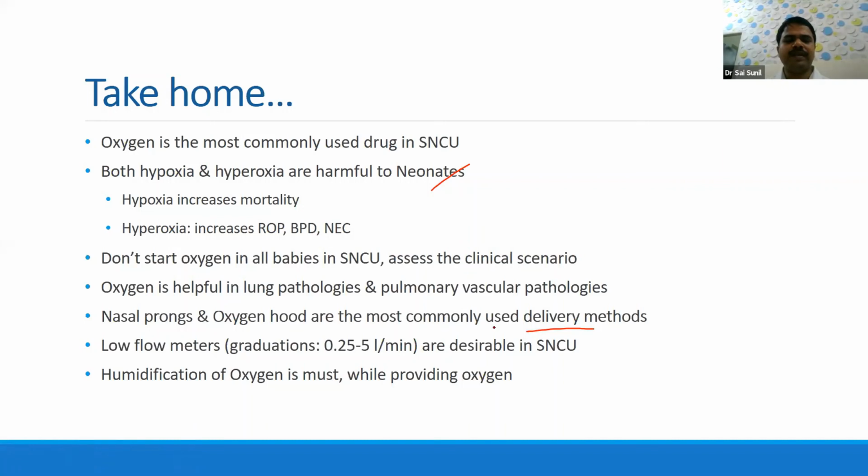Routine flow meters range between 1 to 12, but low flow meters have graduations from 0.25 to 5 liters per minute. Those are desirable in SNCUs, because many times we give 0.25 liters or 0.5 liters to these small babies. And humidification of oxygen is a must while providing oxygen.